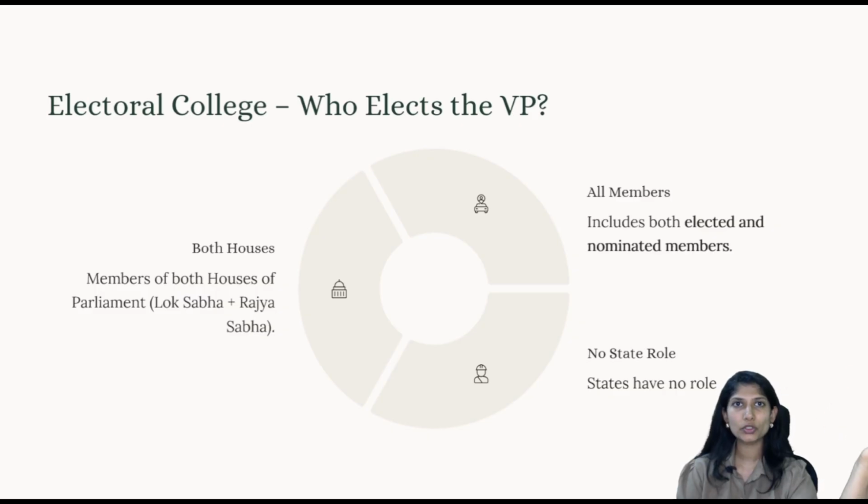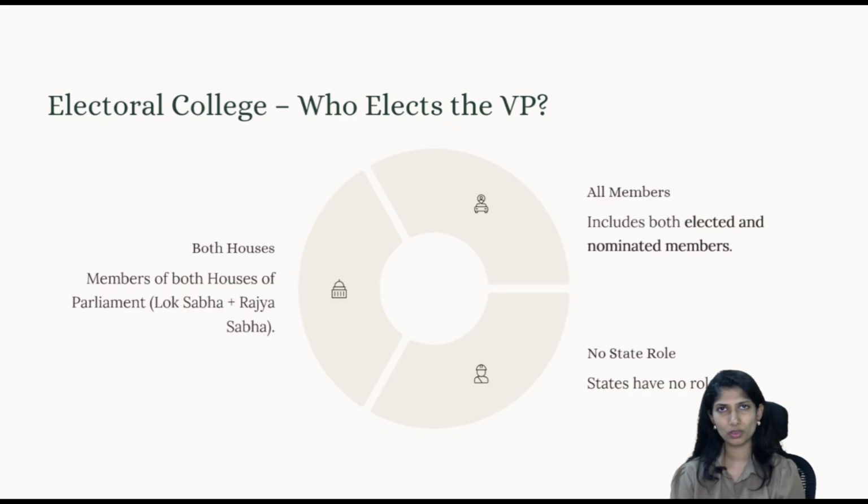Understanding, there are elected members of state legislative assemblies. But whereas the vice president is largely confined to becoming the chairman of the Rajya Sabha, and for a temporary period, that is for a max of 6 months, he will be acting as a president in case the presidential office is vacant, they don't need a very wide electoral college. Compared to the president's electoral college, this is very small, meaning no state involvement is there for the vice presidential election.